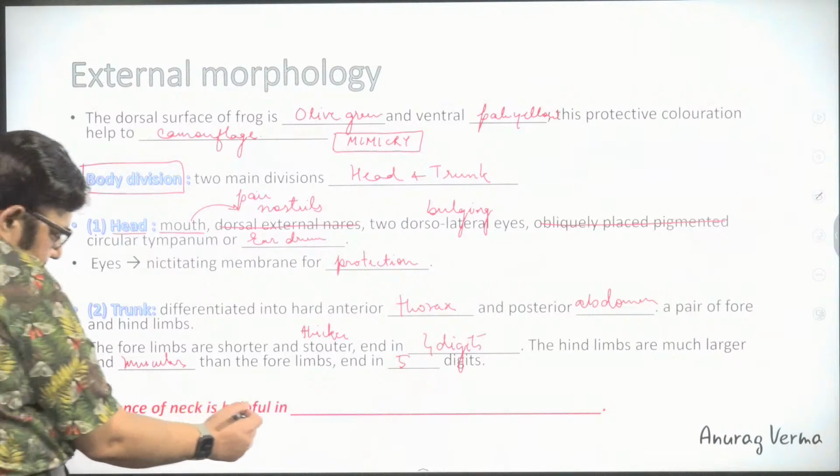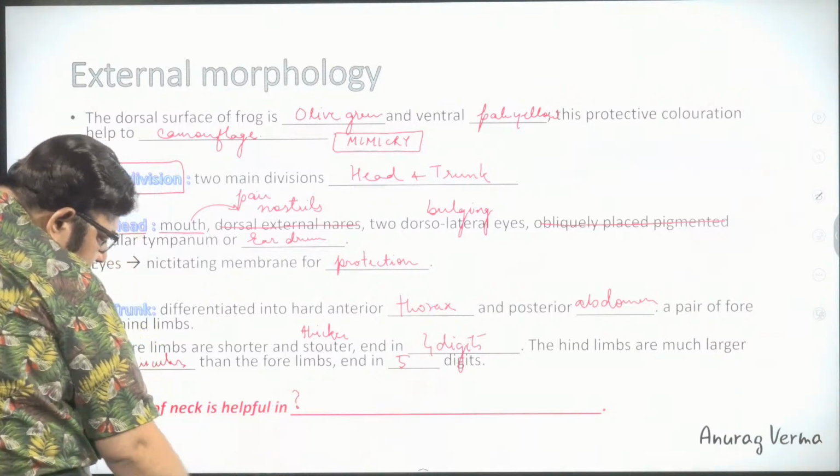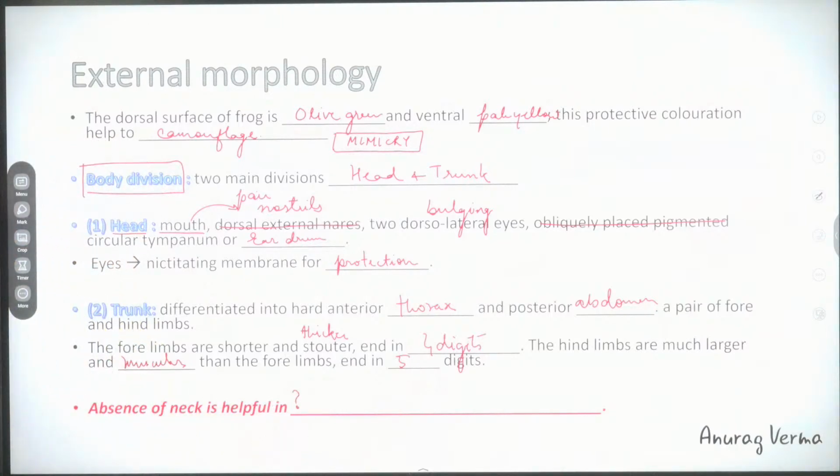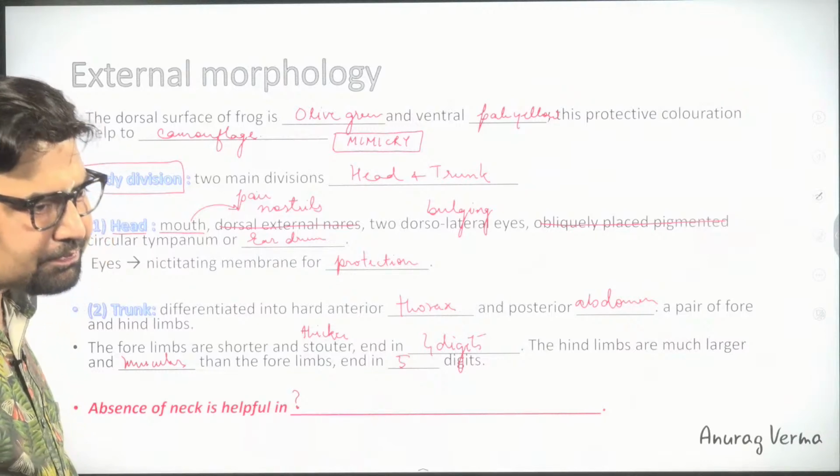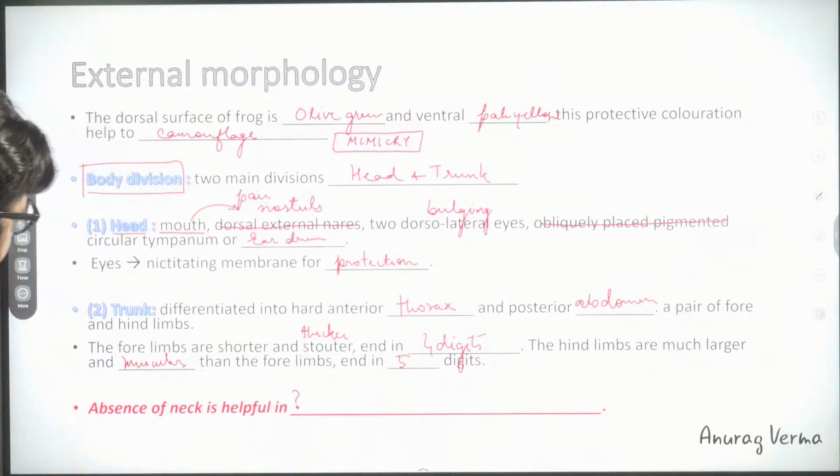Absence of neck is helpful in... Any idea how the absence of neck is helpful? There is no neck in this animal. How is that going to help? Come on, guys. Anyone want to try it?